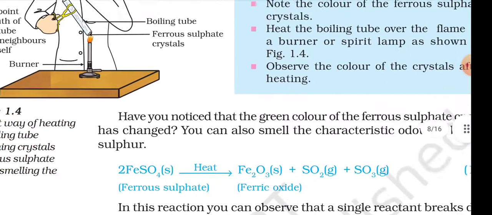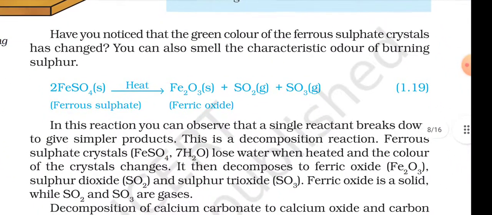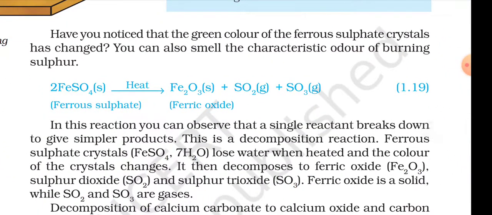smelling the odor. They have noticed that the green color of the ferrous sulfate crystal has changed. You can also smell the characteristic odor of burning sulfur. 2FeSO4 (solid, ferrous sulfate) heat gives Fe2O3 (solid, ferric oxide) plus SO2 (gas) plus SO3 (gas).